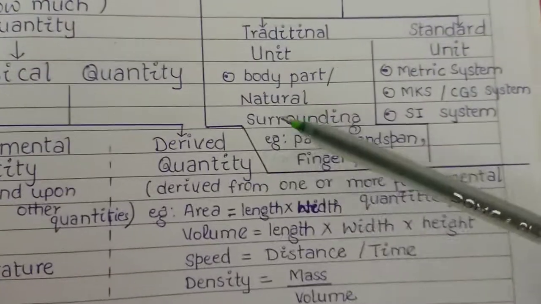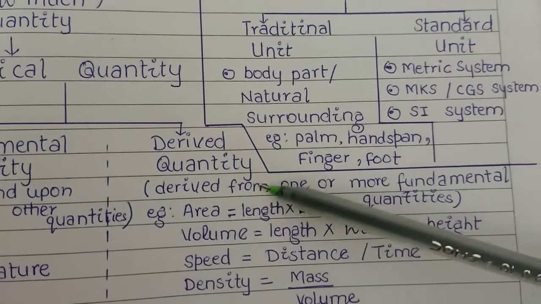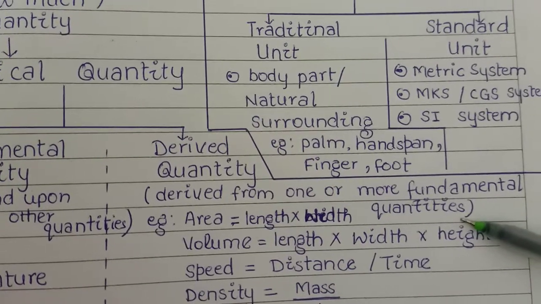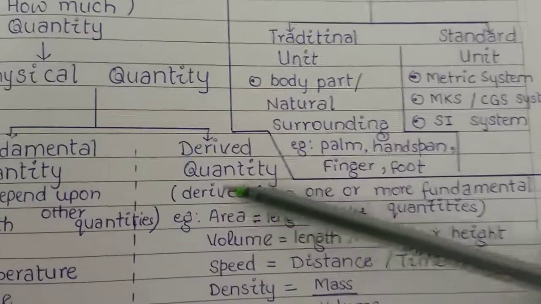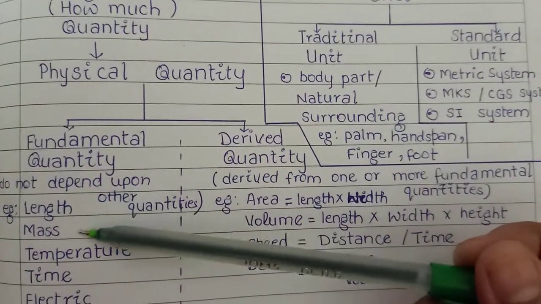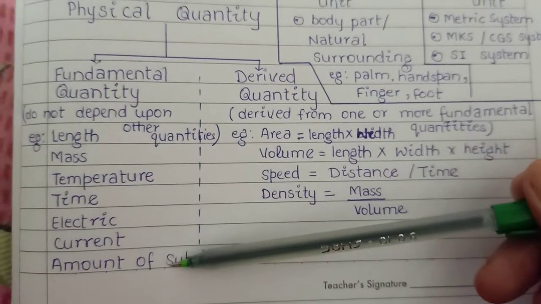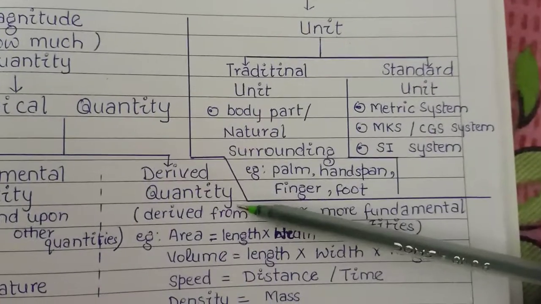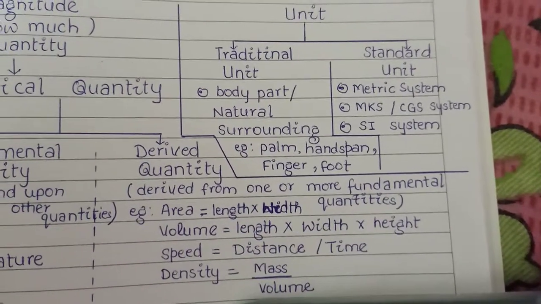But derived quantities are derived from two or more fundamental physical quantities, so they are called derived quantities. The examples of fundamental quantities are length, mass, temperature, time, electric current and amount of substance. The examples of derived quantities are area, volume, speed, density.